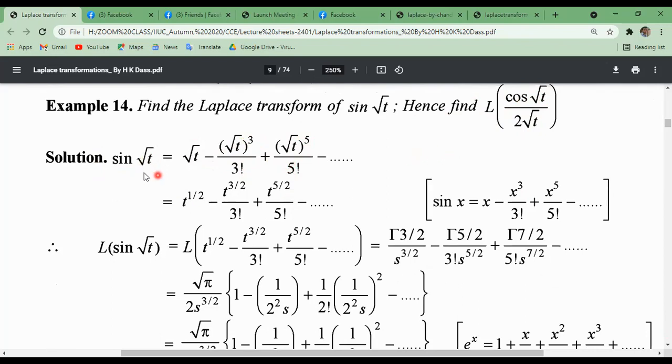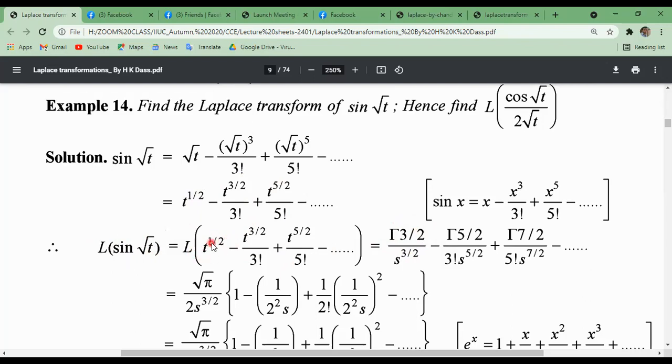Now root over t, putting x equals root over t, we get this series: t to the power half, t to the power 3 by 2, t to the power 5 by 2. Sine series, using this series we get this one. So Laplace transformation of sine root over t, using the linear property of Laplace transform, can be written as Laplace transformation of first t to the power half, then t to the power 3 by 2, and so on. You must know Laplace transformation of t to the power n.